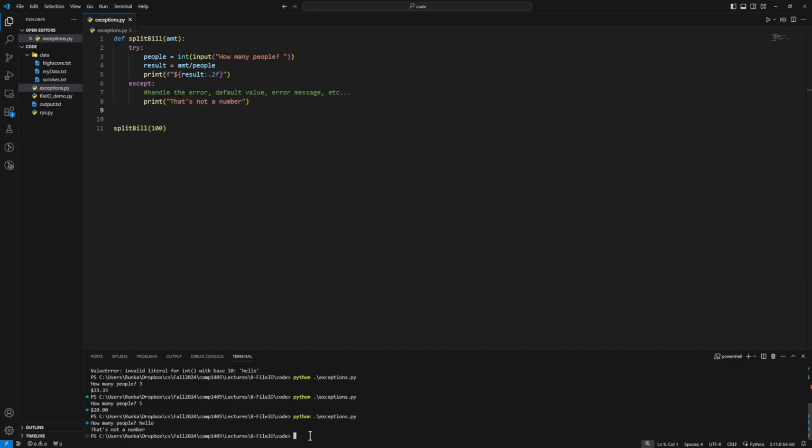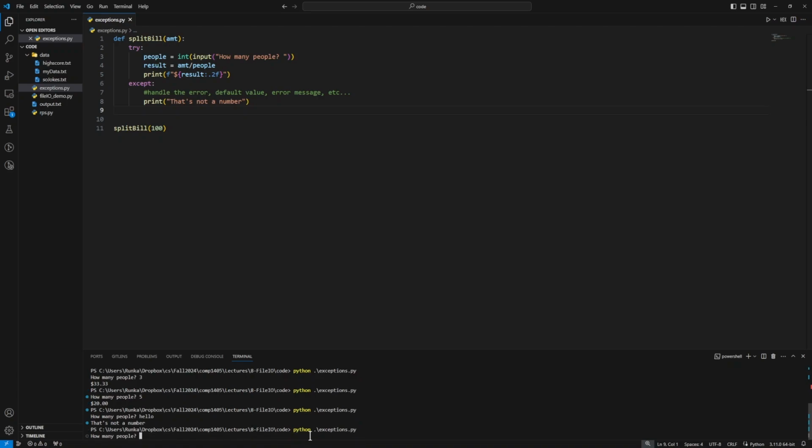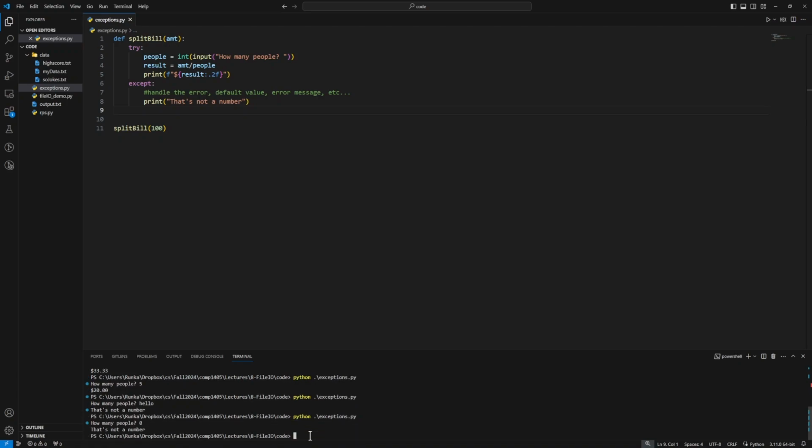Let's try out some other edge cases. So I'll run my code one more time. And now what happens if I ask to divide our bill by 0 people? It says 0 is not a number. But that's not right. 0 is definitely a number. So in this case, what's happened is we've caught all possible exceptions, and we've assumed that it's the first type of exception, right? So we're saying catch any exception here and always say that's not a number. And that's because we thought the exception was this integer conversion.